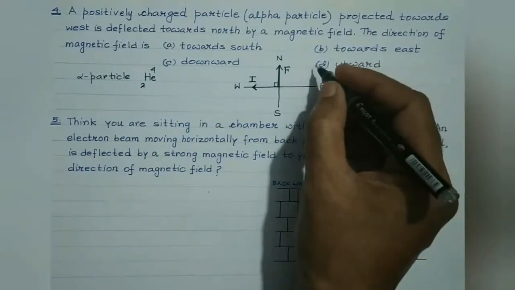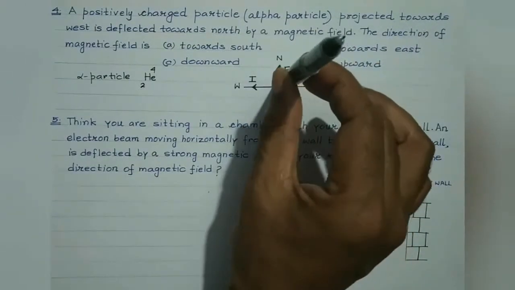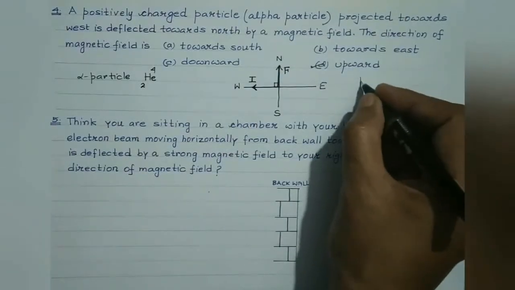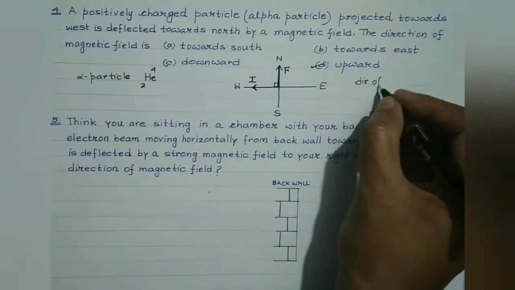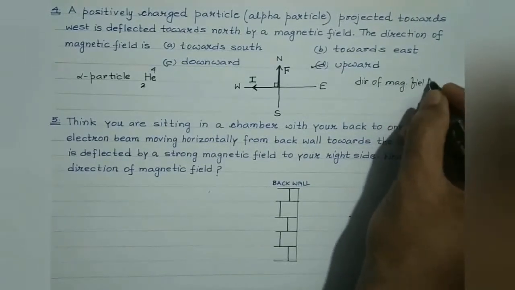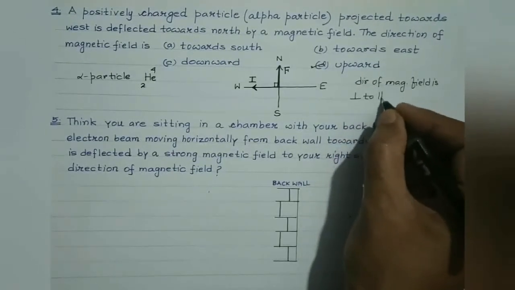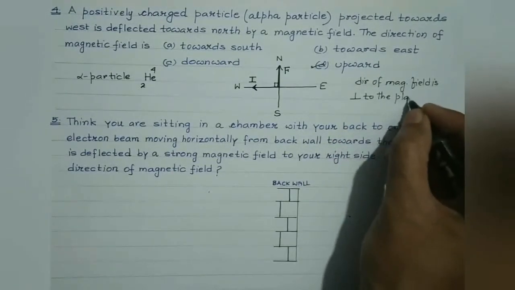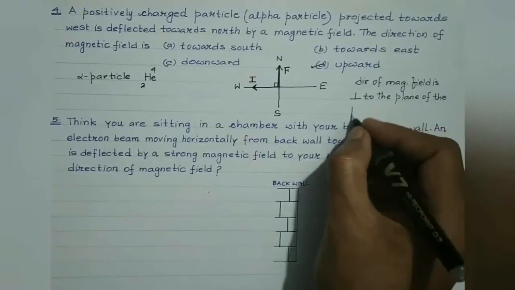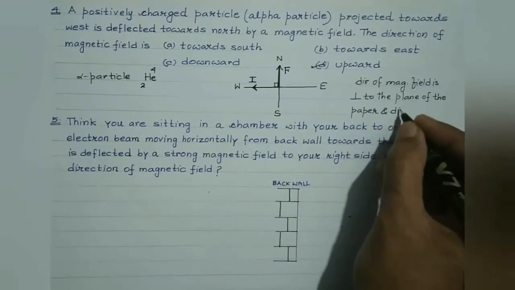So option D. So it will be like this. The magnetic field would be like this, along this direction. So the direction of the magnetic field is perpendicular to the plane of the paper and directed upwards.